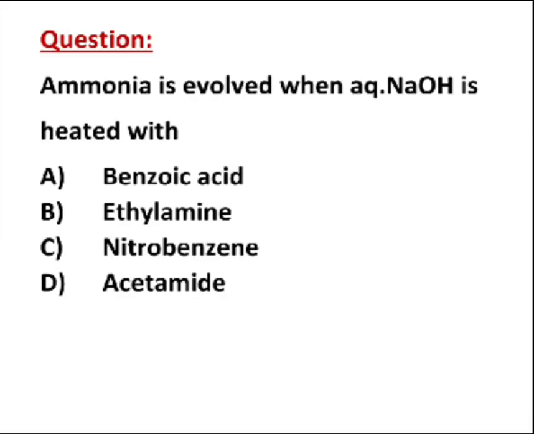Hello students, in this particular video, let us find out the solution for the given question. Ammonia is evolved when aqueous NaOH is heated with. There are four options given to you: benzoic acid, ethylamine, nitrobenzene and acetamide. We'll see it one by one and try to find out the right answer for this question.